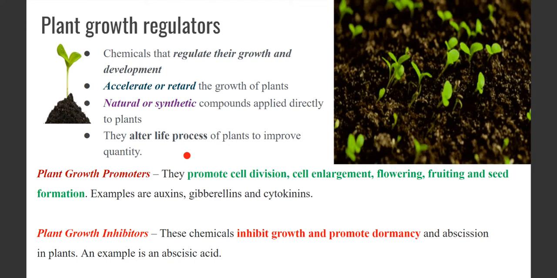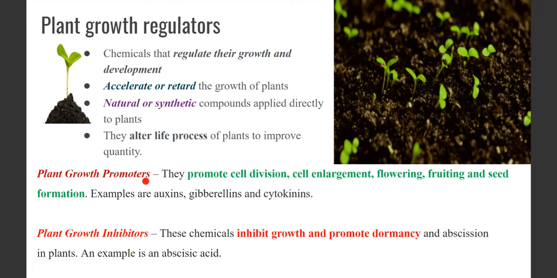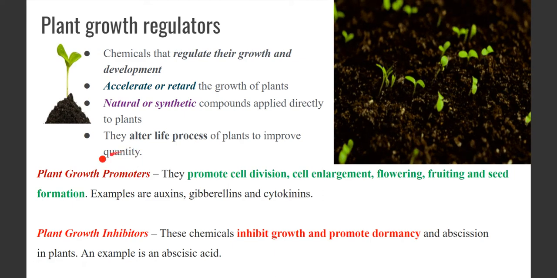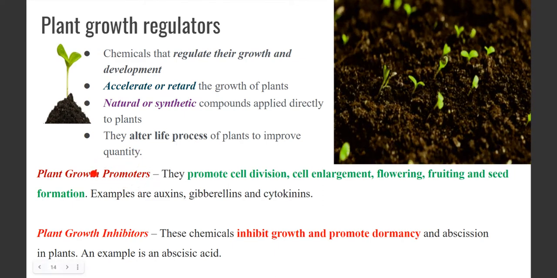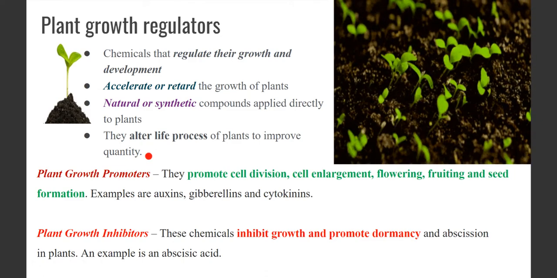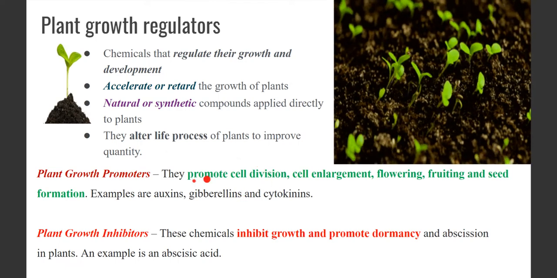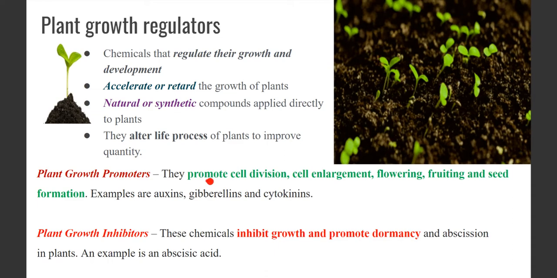Okay, so there are two types of plant growth regulators. One is called promoters and the second is called inhibitors. So what do you understand by the word promoter? Promoter means to promote something, to grow something. It enhances the growth of the plant. How does it promote?